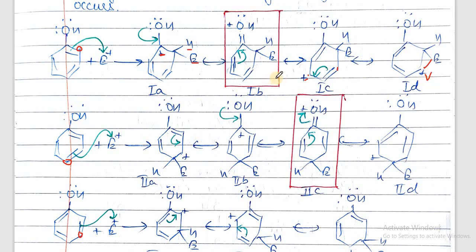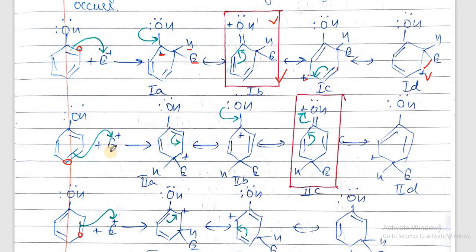Now this structure is additional. In this, when this carbon has positive charge, this oxygen has 2 lone pairs, so these electrons can also move to this. This oxygen can also release its electrons to the benzene ring, and this positive charge will be here. This oxygen will get electron deficient. So here is a double bond and oxygen carries positive charge. So this structure is an additional structure.